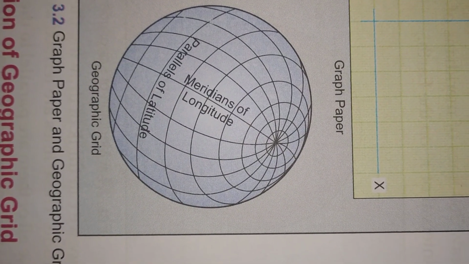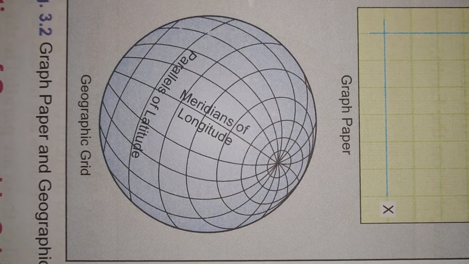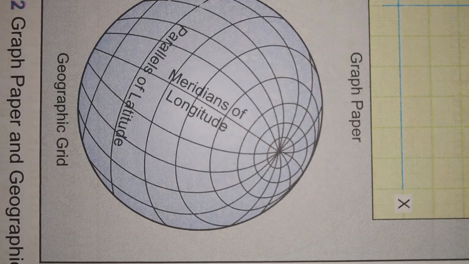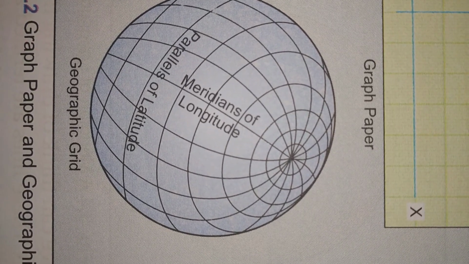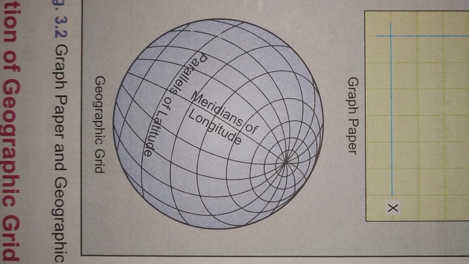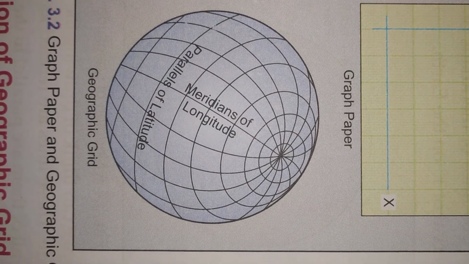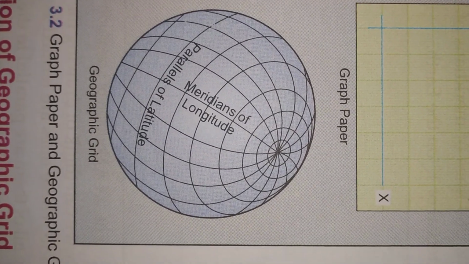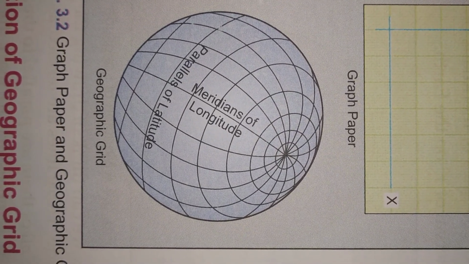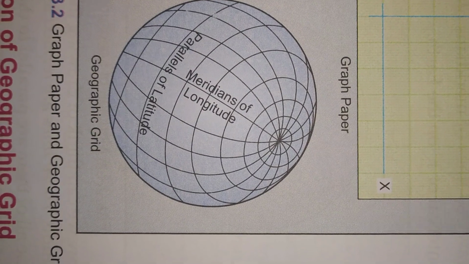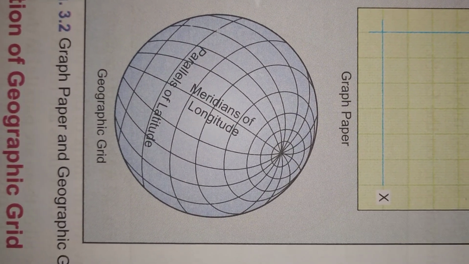But is there any line drawn on the surface of the Earth? You can see that some horizontal lines are there, some vertical lines are there. So is that kind of line drawn over the Earth? Answer is no. There is no such line drawn over the surface of Earth. It is also confirmed that the Earth is spherical in shape.